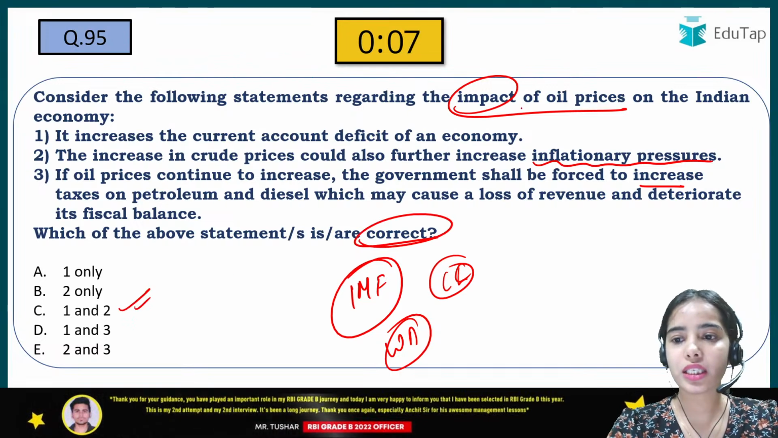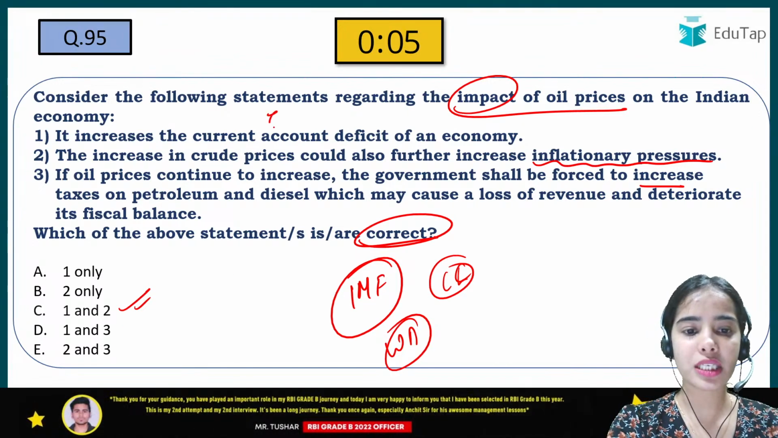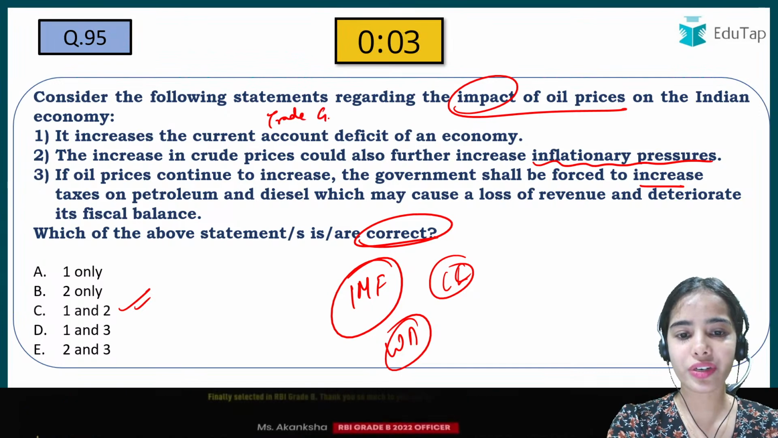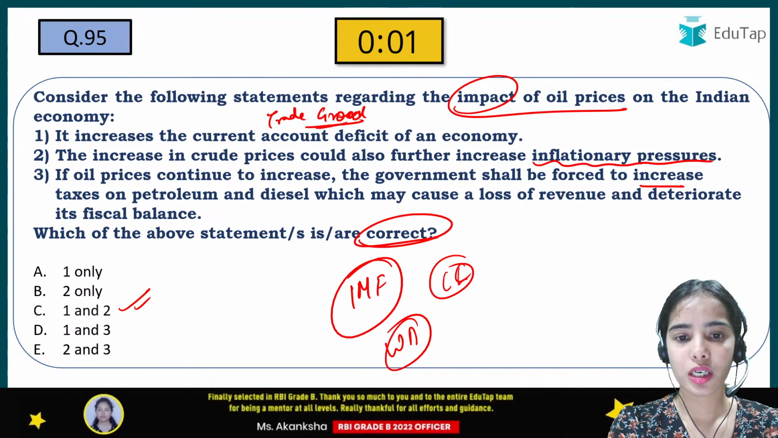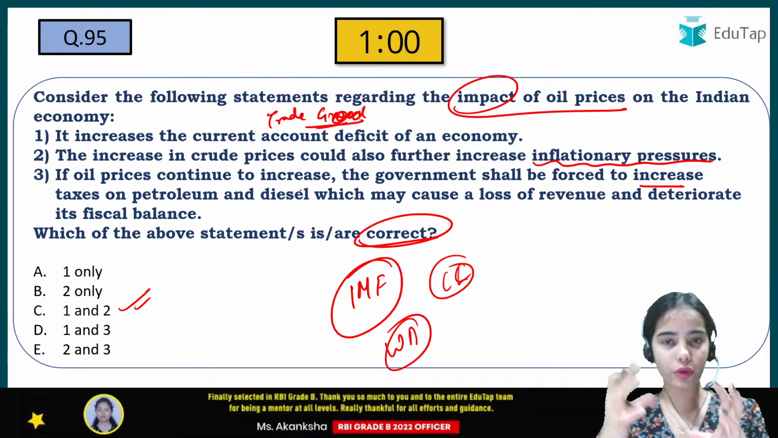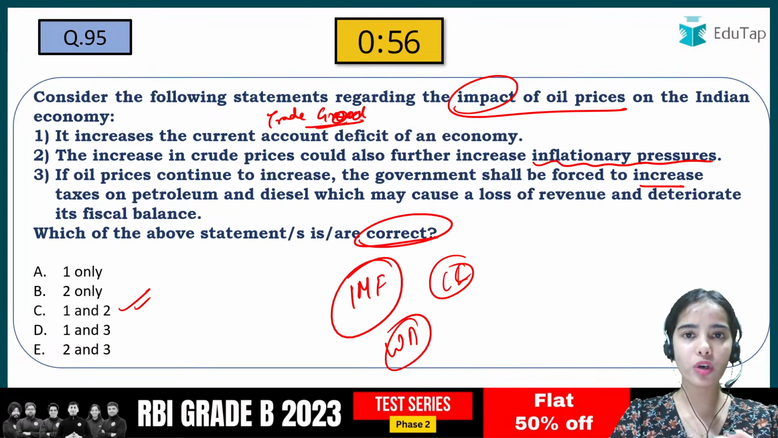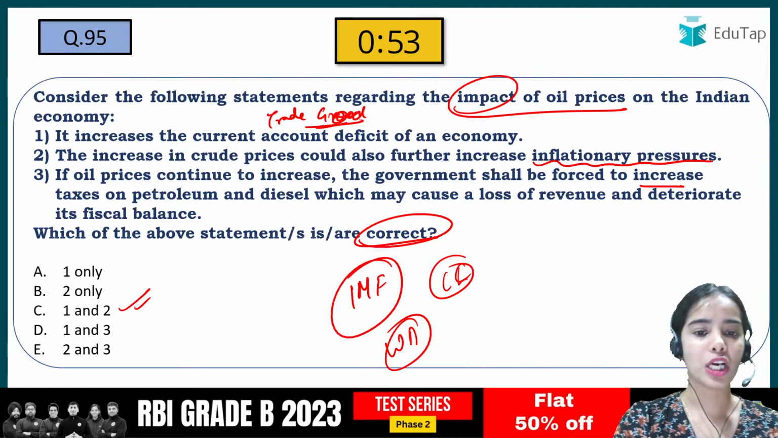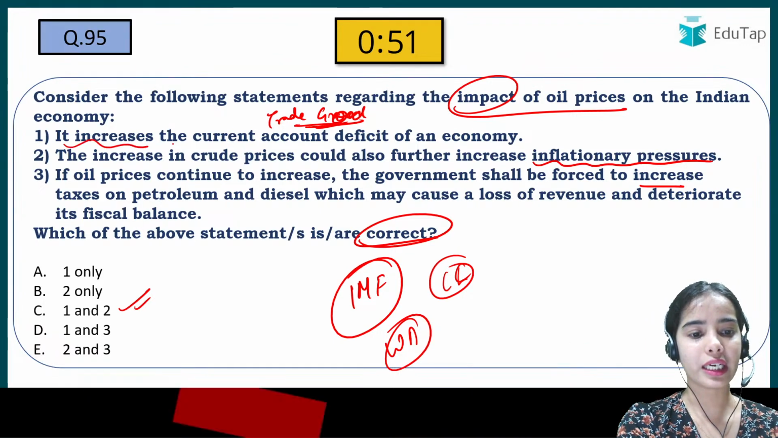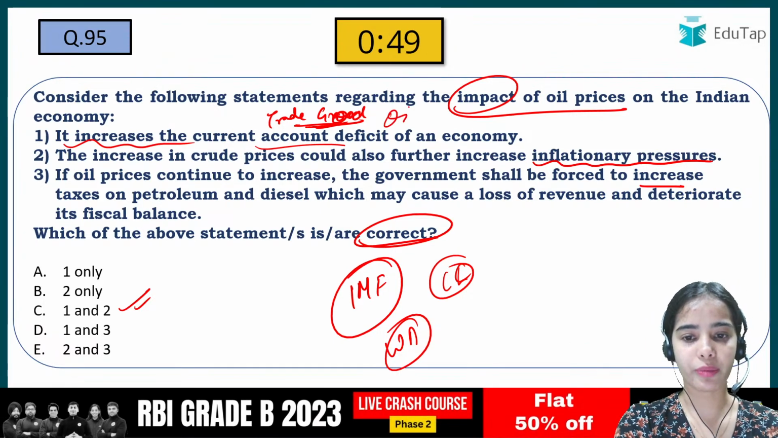So yes, the oil prices are increasing. That means trade, oil is a good. So trade in goods. So we will have to pay more for the oil import. That means the current account deficit can happen because the import will be more than the export. Okay. So yes, it increases the current account deficit if the oil prices are increasing.